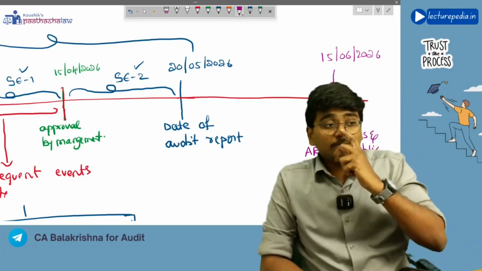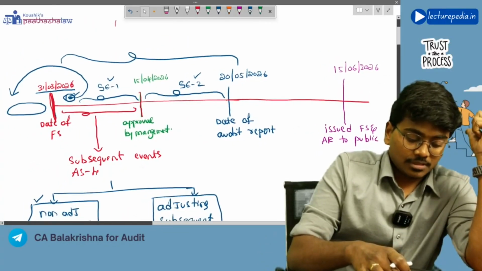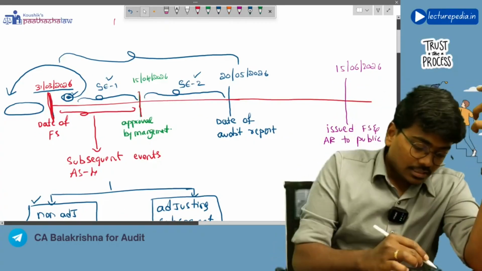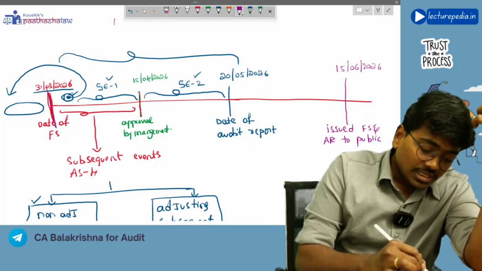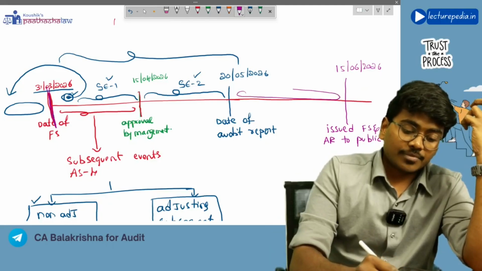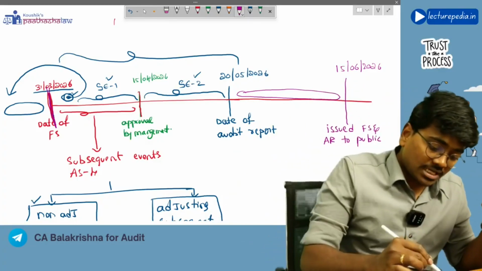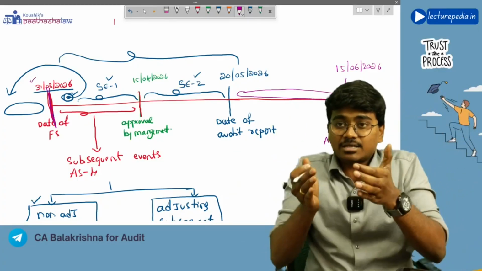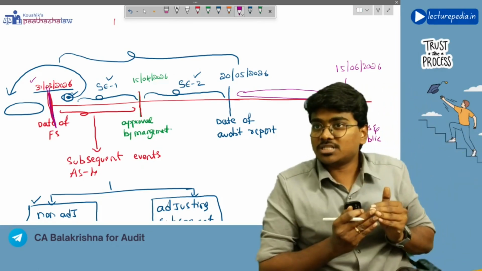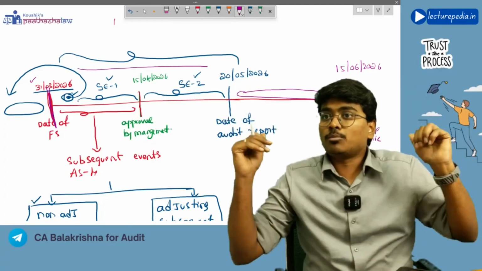Now, if the auditor finds out about a fact that is related to 31st March 2026, there is a particular item that is relevant to 31st March 2026. That item has occurred before 31st March 2026, but the auditor did not know about it earlier.